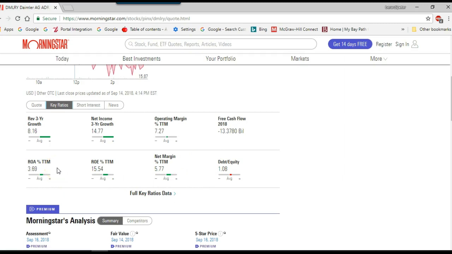Return on assets trailing 12 month as a percent is 3.69%. Return on equity is 15.54. Its net margin, or net profit divided by sales, is 5.77, and its debt to equity is 1.08. So for every dollar of equity, there's $1.08 of debt.